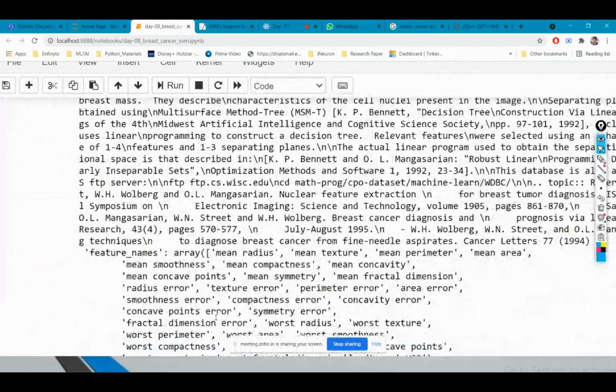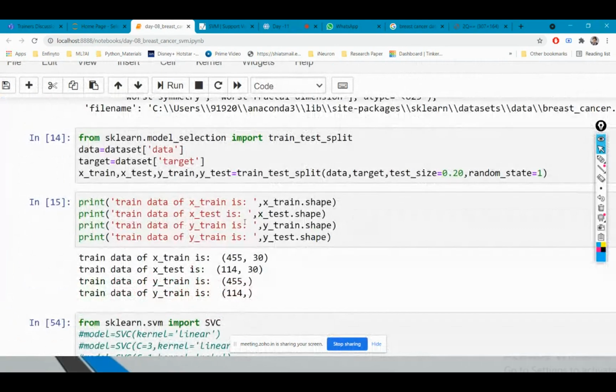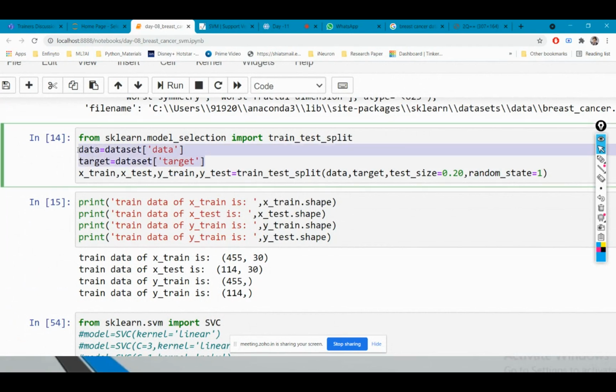Now I have split that data into train and test parts. But before that, I'm separating the data from my end result. These are my x values, which contain all the data points, and these are my target values, which contain my target points, 0 and 1.